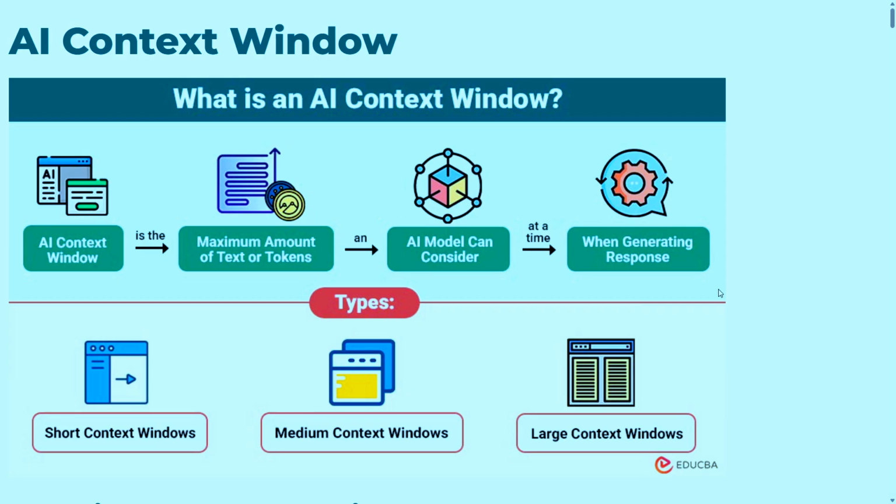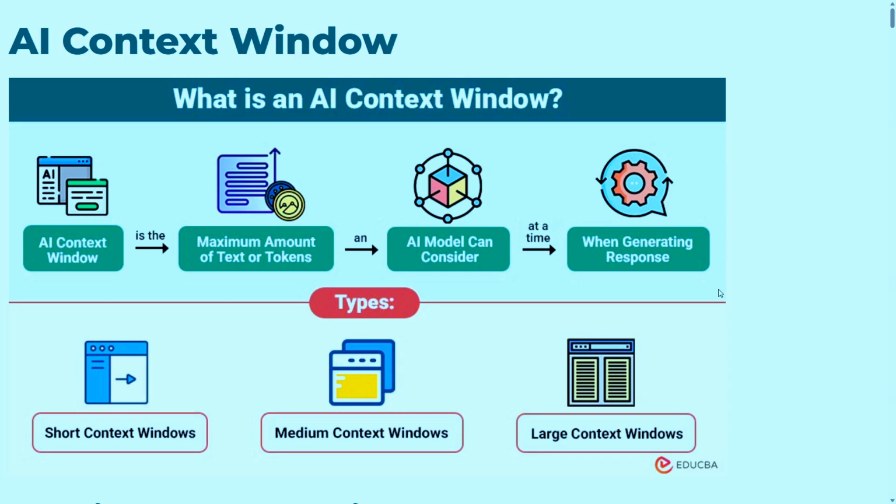Now let's understand this in the diagram. Here you can see what the context window is. I'll show you in the diagram. So that is the AI context window. The left side is the maximum amount of text or tokens, which is data, that an AI model can consider at a time when generating a response. So it holds some memories inside itself, inside its mind, and it holds that memory along with the response. That is called the process of context.